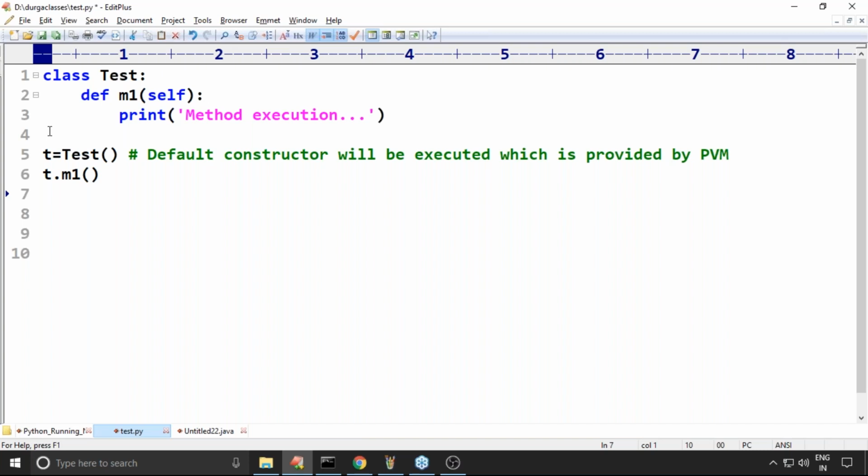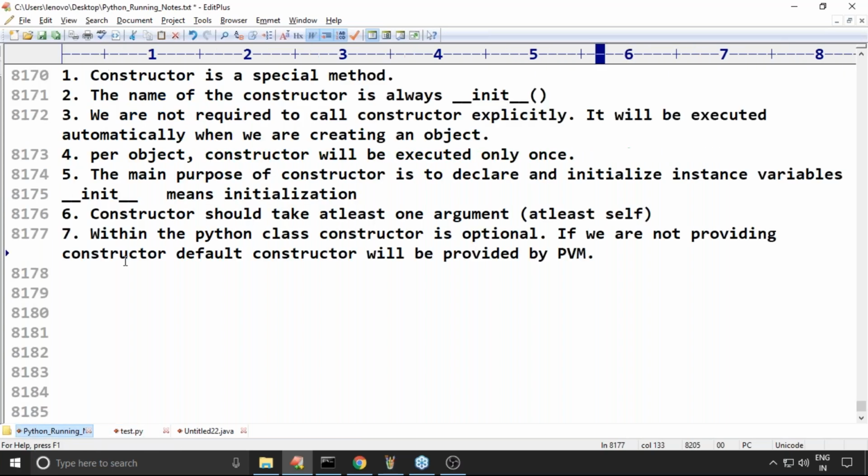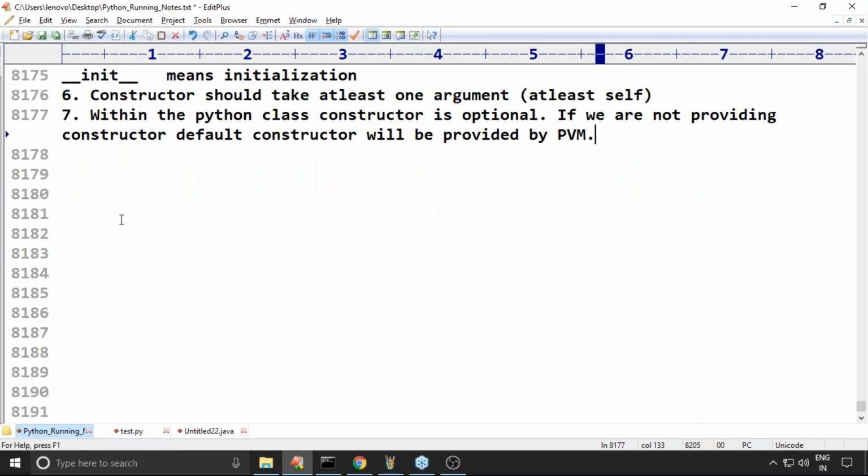Sir, clear? Any doubt? If we are not providing a constructor, then the default constructor will be executed. Remember, a constructor is always optional. So many points are coming about constructors. Now the next one, listen very carefully.